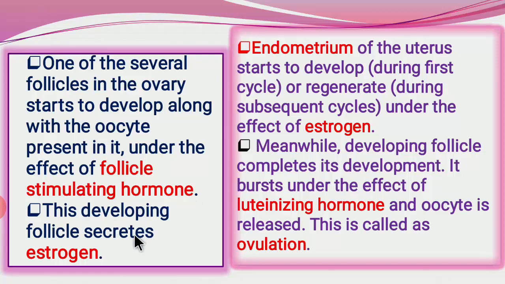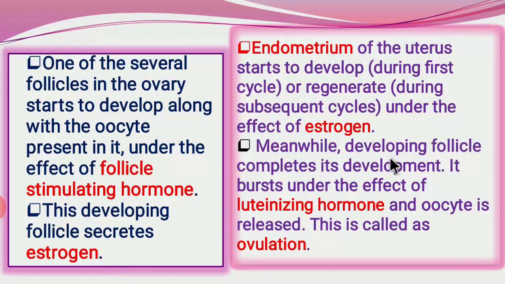This developing follicle secretes estrogen. At the same time, the endometrium of the uterus, which is the inner lining of the uterus, starts to develop during the first cycle or regenerate during the subsequent cycle. Means if it is the first cycle, the first time, then it will start to develop, or if it is a repetitive process, then it will regenerate under the effect of this estrogen hormone.